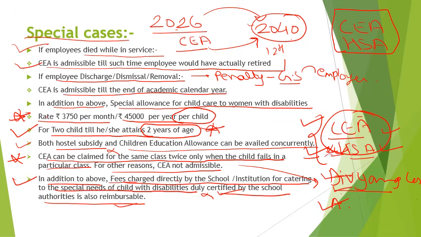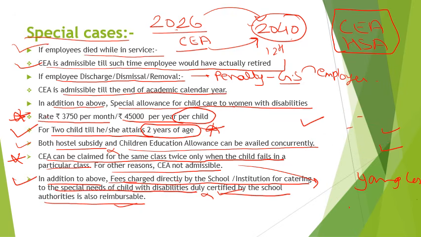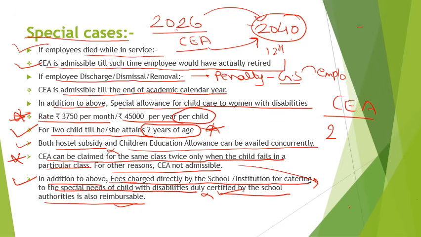Another important point is that in an earlier slide, I told you that CEA is admissible for two eldest surviving children. Suppose after the first child, the second pregnancy results in multiple birth.